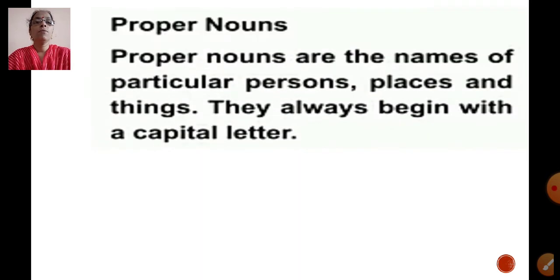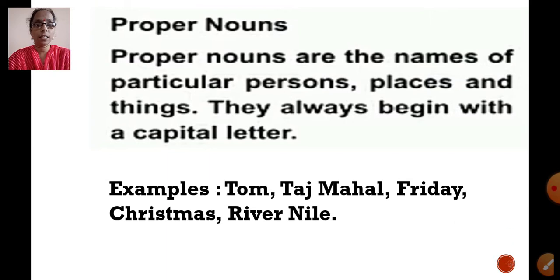What is a proper noun? Proper nouns are the names of particular persons, places and things. They always begin with a capital letter. Let's see some examples: Tom, Taj Mahal, Friday, Christmas, River Nile. You can see the name of a person, then a place, days of the week, Friday, then Christmas, the name of a festival, and a river. Nile is the name of a river. So it is called a proper noun.